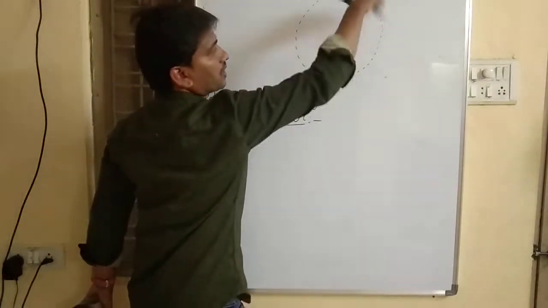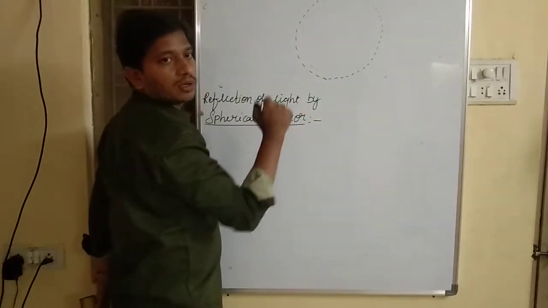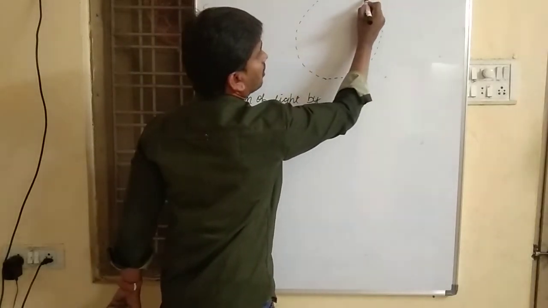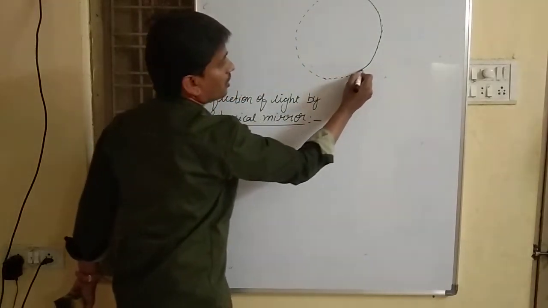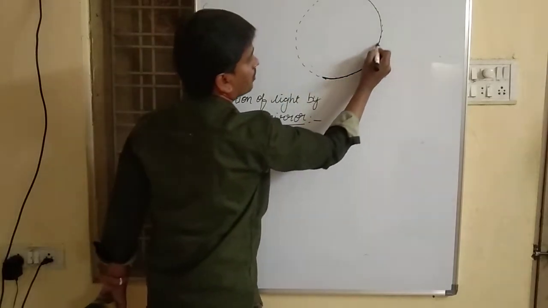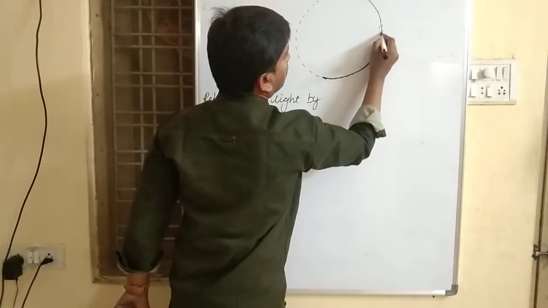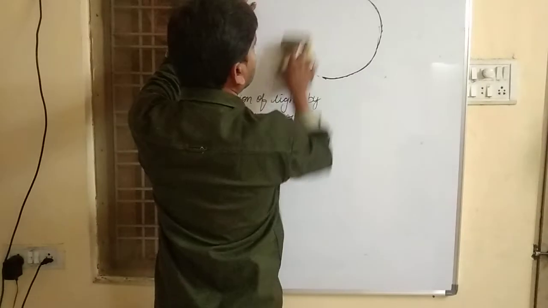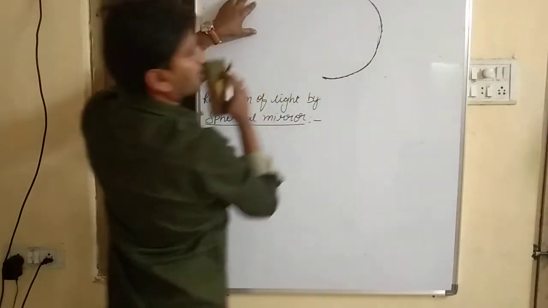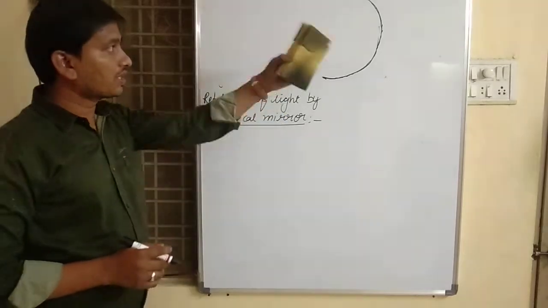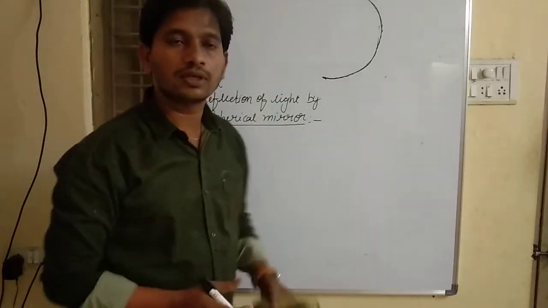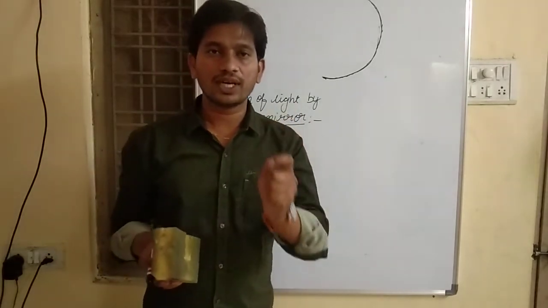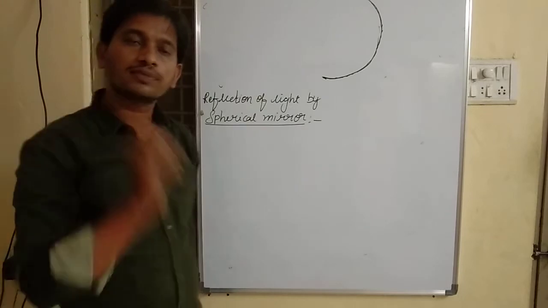See here, which is a sphere? A spherical mirror is a part of a hollow sphere of glass. If I cut this part, this is our spherical mirror. So what is the definition of spherical mirror? A spherical mirror is the mirror which is a part of a hollow sphere of glass.